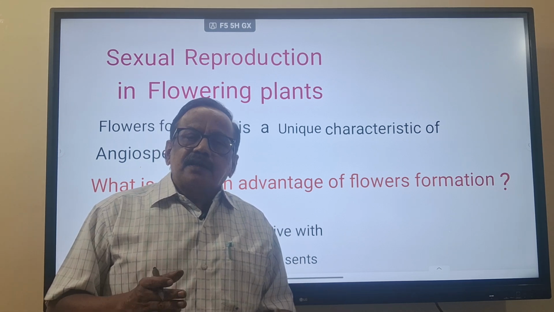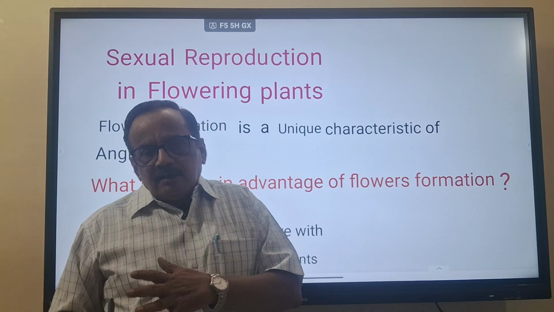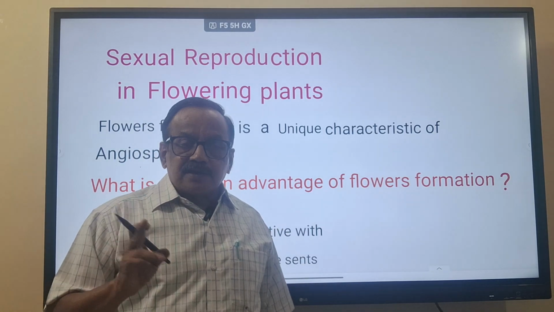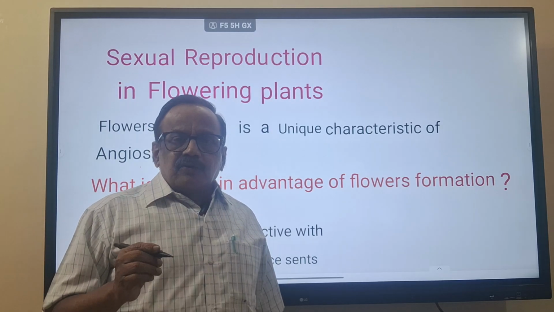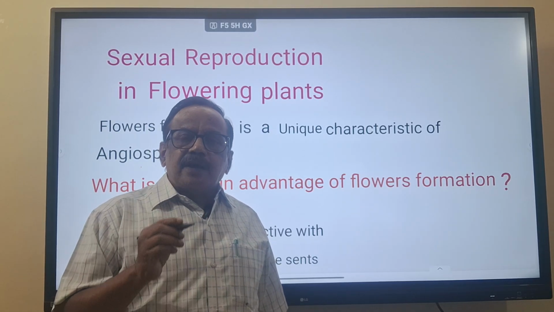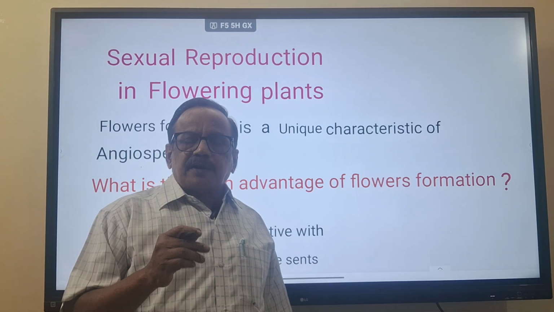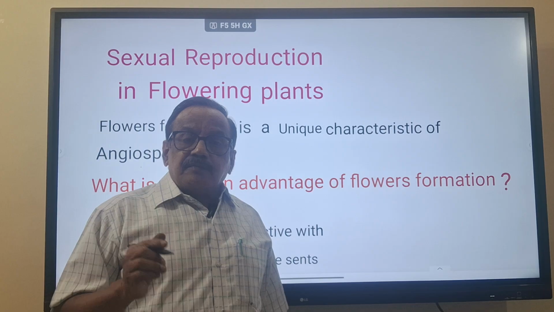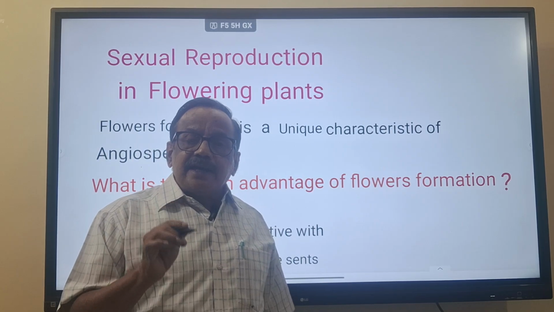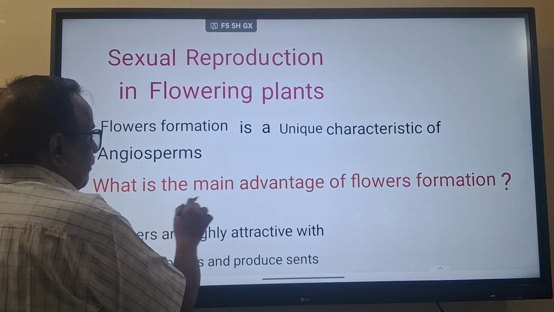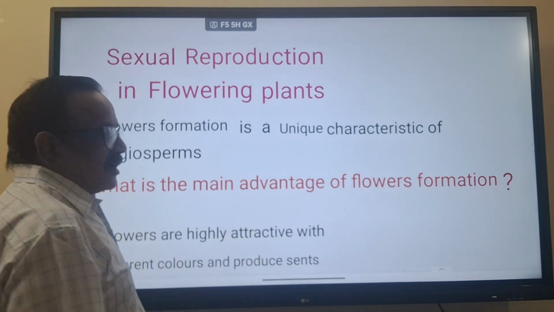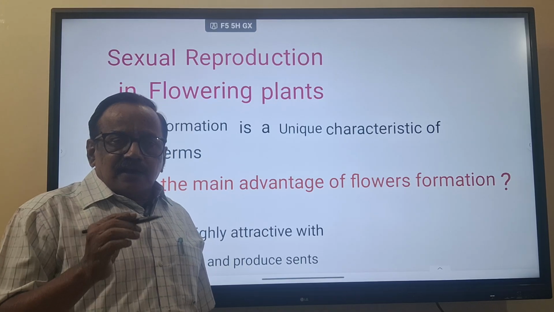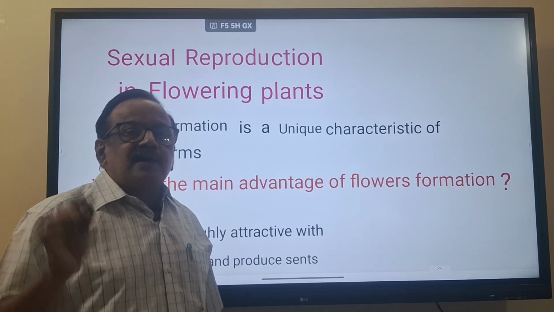Pollination means transfer of the male gamete to the stigma of the flower, and that is for fertilization. That is the main purpose. For that, abiotic and biotic agents are involved, which we will discuss later on. But here the main question is, what is the main advantage of flower formation? It avoids the need for water in male gamete transfer.